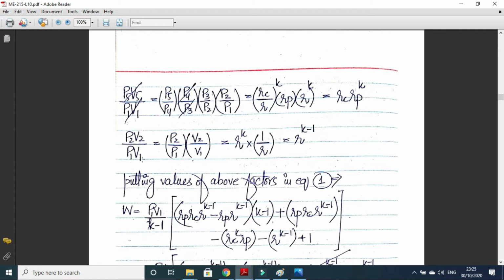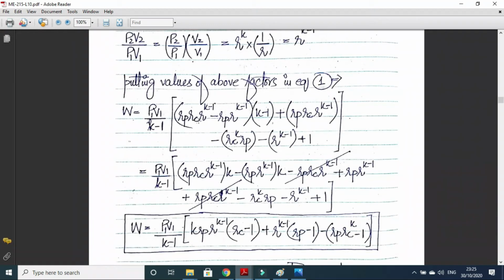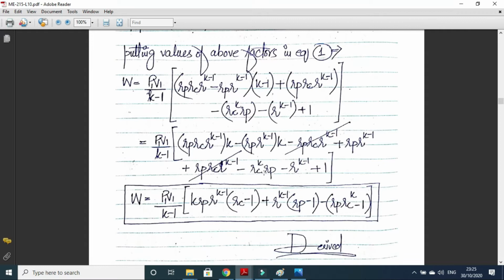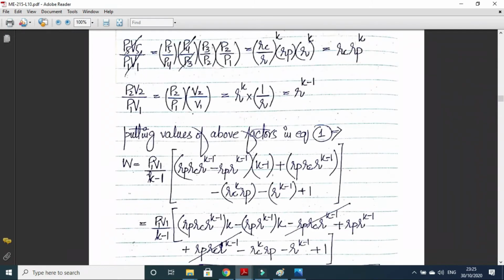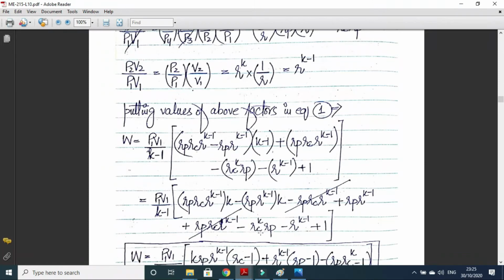P2 V2 upon P1 V1 can be written as P2 upon P1, which is R to the power k, and V2 upon V1 is the inverse of the compression ratio. It will be R to the power k minus 1. Now we can put all these values in equation number 2. Then we can do the simple calculation, like we can multiply k with this and then minus 1 with this, and then this term will be cancelled out. Then we can do simple mathematics and rearrangement and take the common terms, and then we will be left with this expression. So let's check whether we have put Rc Rp to the power k. This is here Rc to the power k Rp. So this thing is correct.